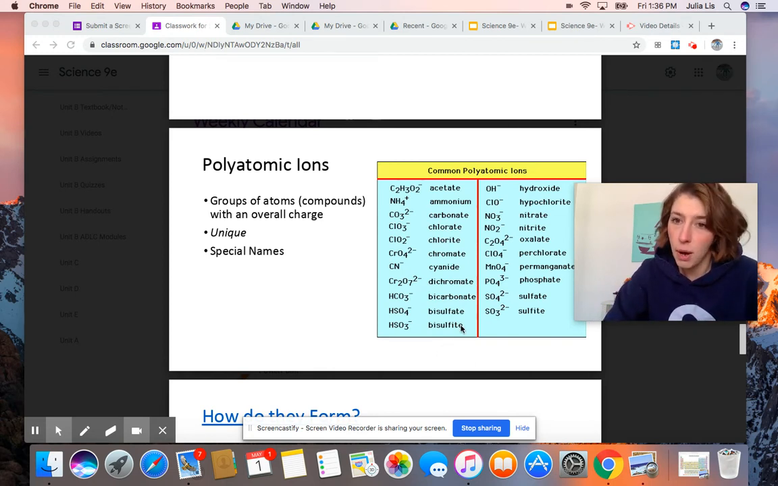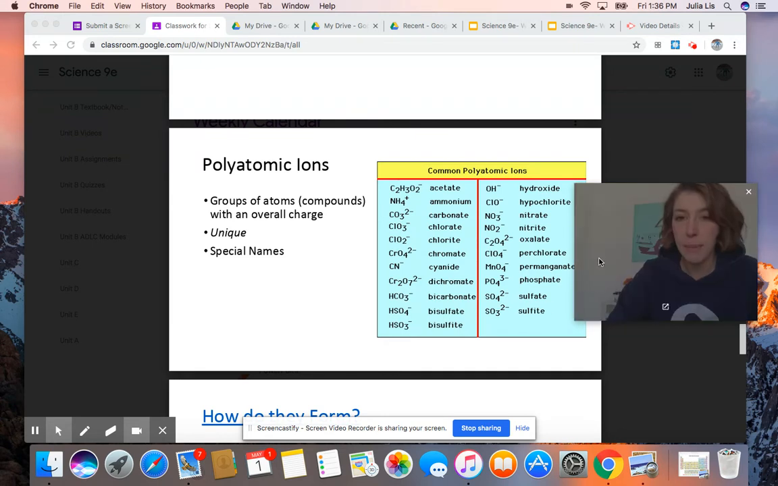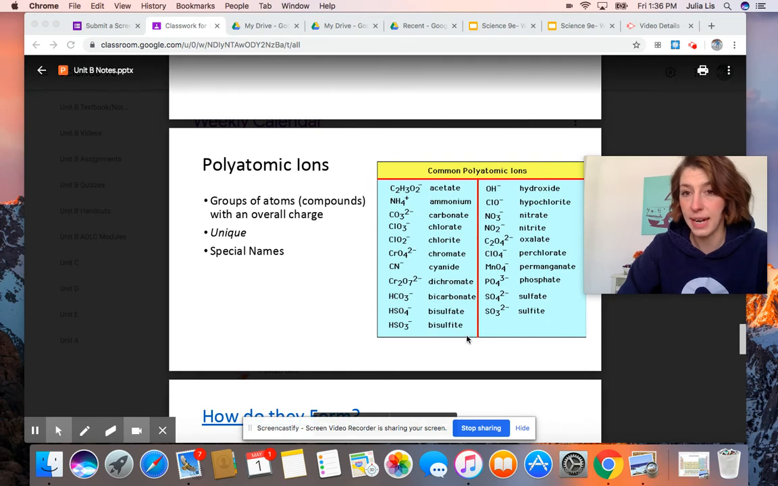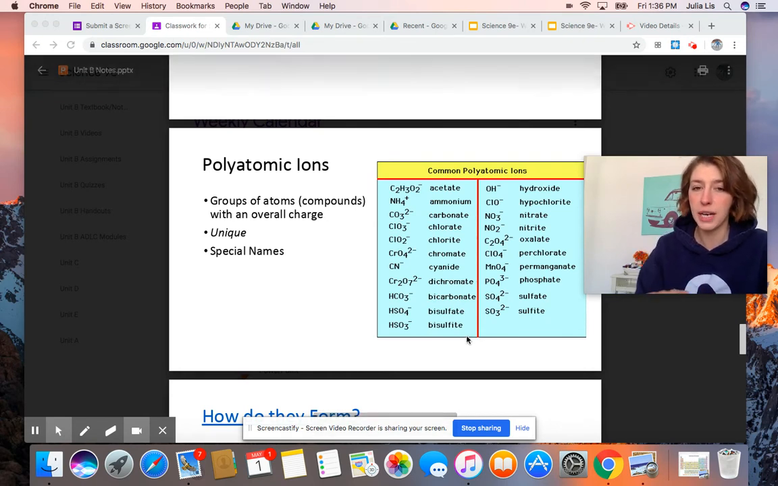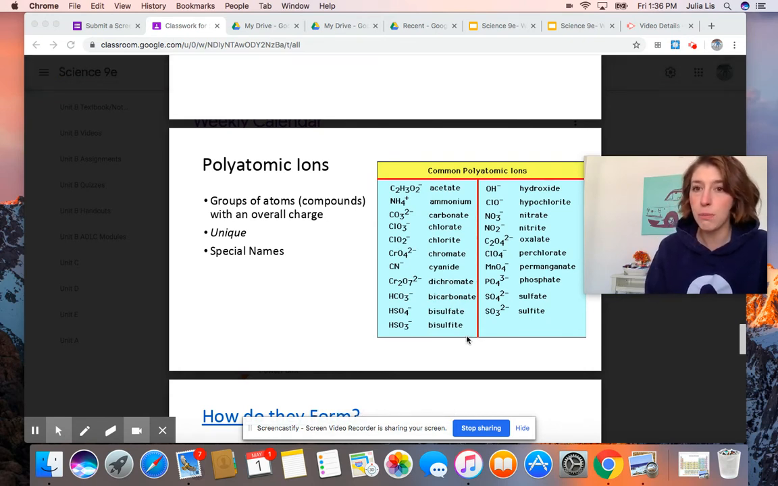This list of polyatomic ions will always be given to you. You don't have to memorize this list or these names, but you do have to understand that if you ever see more than one atom together and they have a charge, that we call those polyatomic ions.